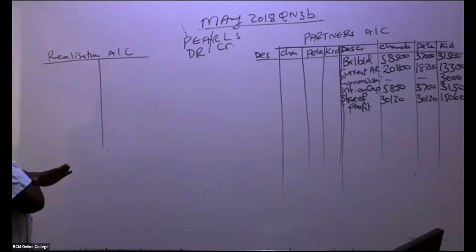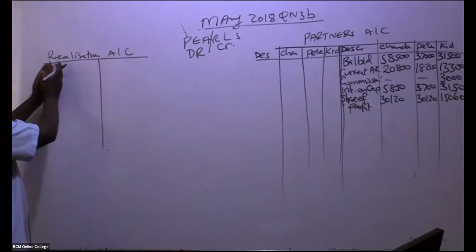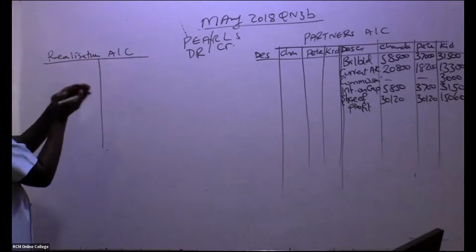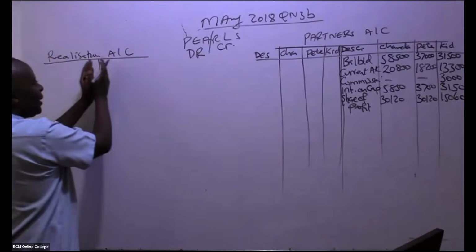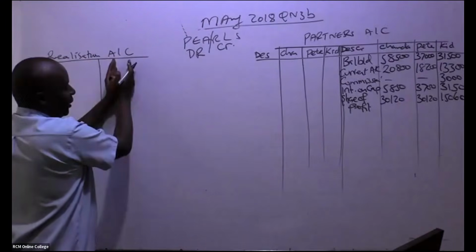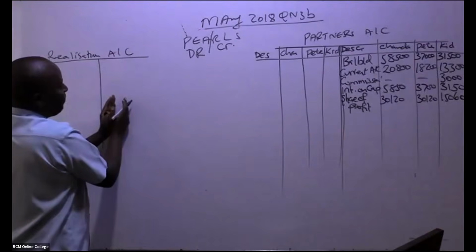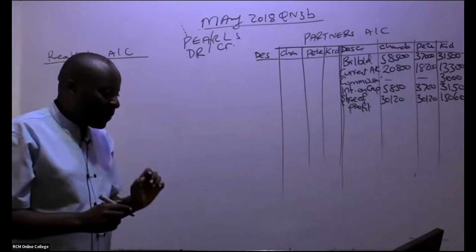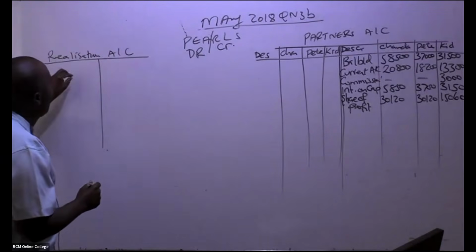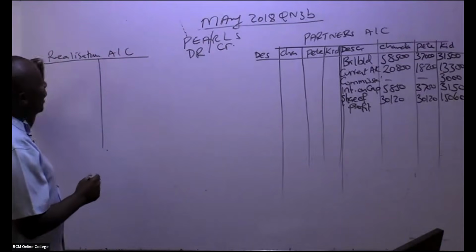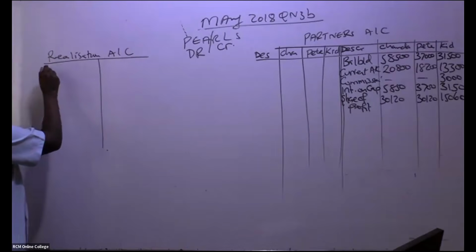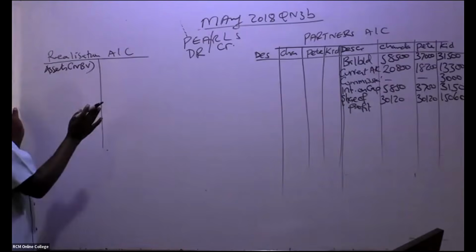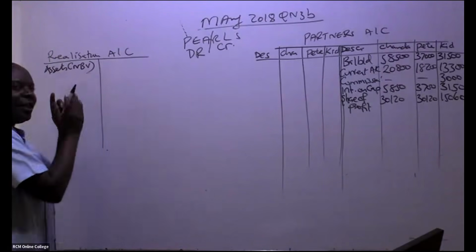Done. So remember, this is the debit side. So you're going to debit all the assets, in this case here, that were taken up by the business here. And then liabilities to be credited. And then purchase consideration will also come here. So we are going to go through our trial balance, one item at a time. What you're supposed to know is that whenever you bring your assets to realization account, they shall always be at net book value. Always. Remember here, I'm still closing the partner's account.